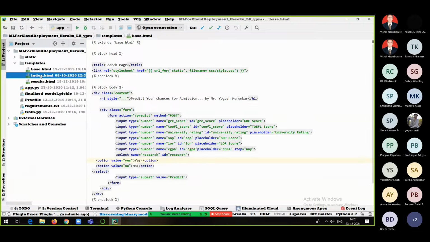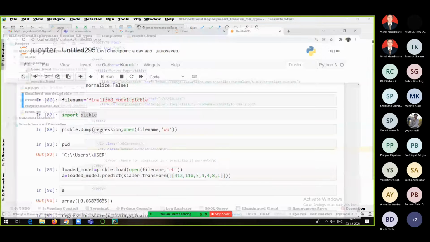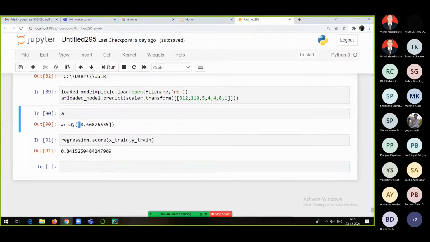Then index.html. We will be able to see all these options to enter GRE score, TOEFL score, university rating, statement of purpose, letter of recommendation, CGPA, and whether research is done or not. Those who understood the data set well yesterday, I hope you are getting it. And then finally we are going to display the results. In Jupyter we were able to see the result like this. This was our result, right? This is our accuracy, what happens in the Jupyter notebook.